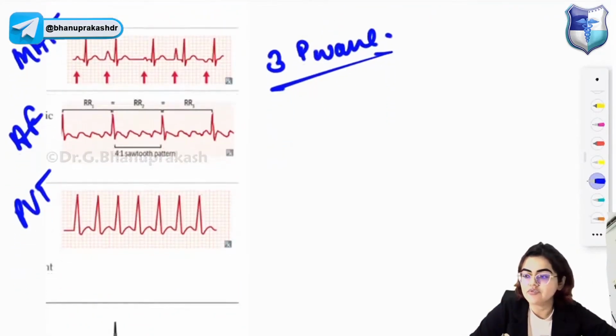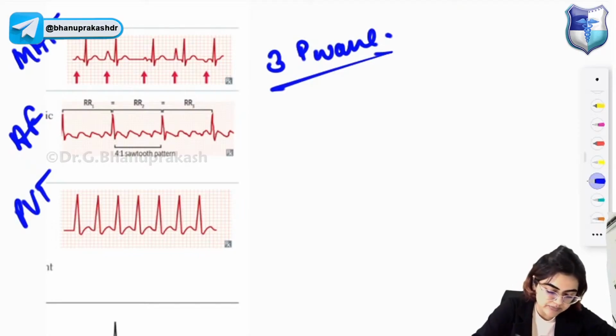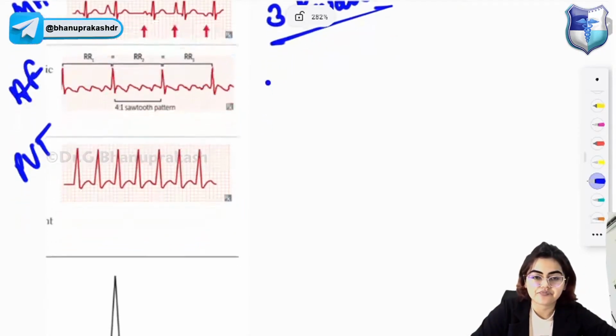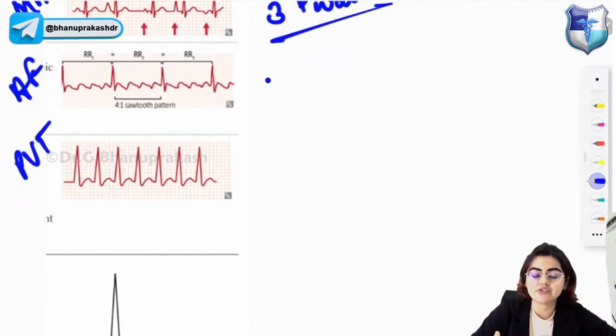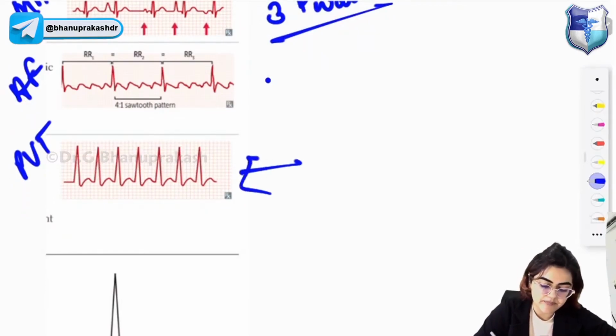In atrial flutter, you will get a sawtooth pattern, a sawtooth appearance of the P waves, and the RR intervals are equal. Then you have paroxysmal supraventricular tachycardia. In paroxysmal supraventricular tachycardia, this pattern will be there.